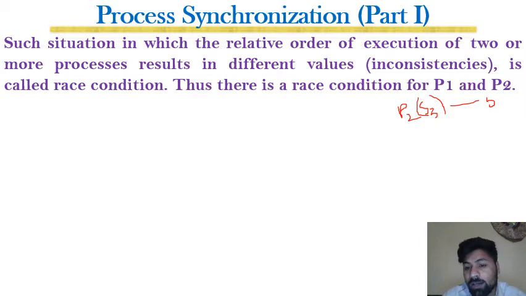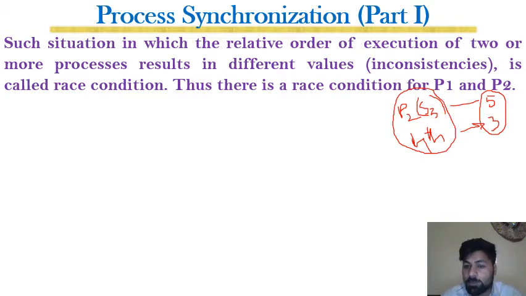Counter was 5, and once I executed this at the fourth position, and after that other statements were executed, then we get a result 3. So if the end result, just like here the counter, depends upon the proper ordering of the statements of a process or the processes, then we can say that there exists a race condition between the processes, right?